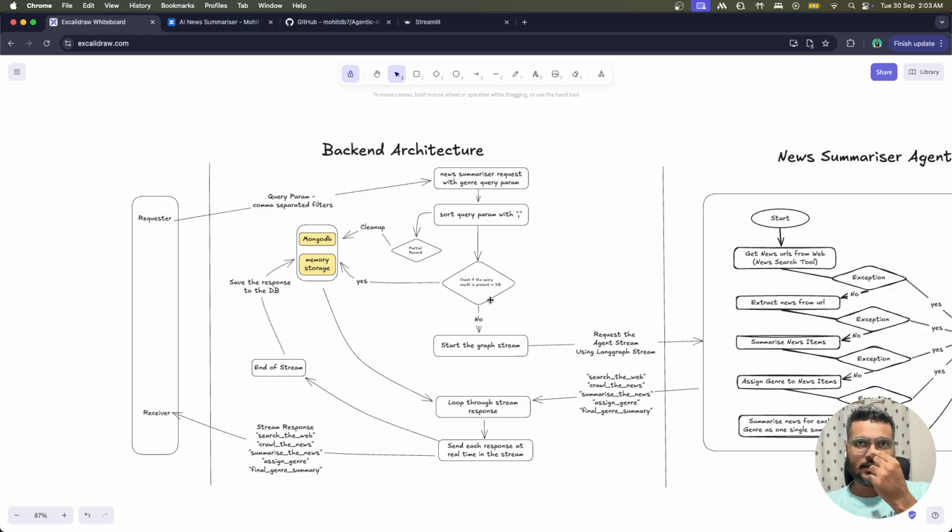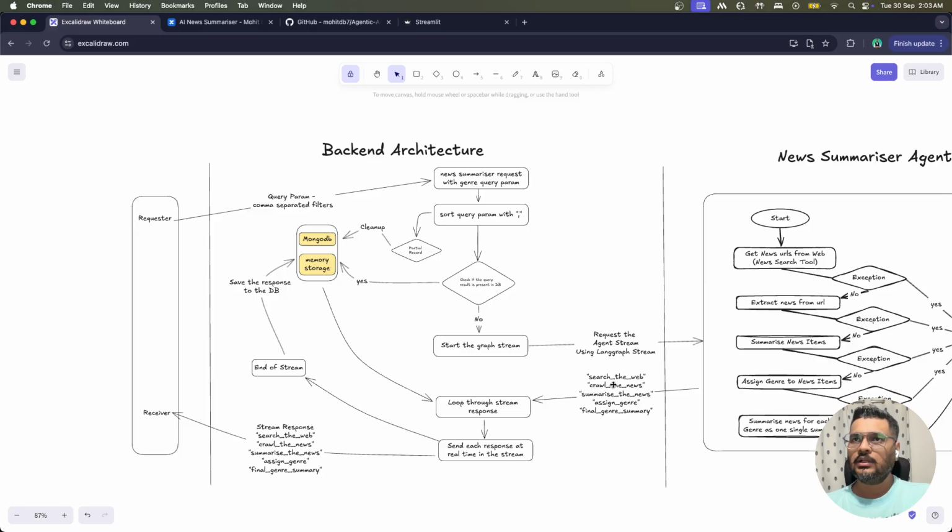Okay, then it will check in the DB whether that key is present or not. Obviously, if there was a partial record, it must have been cleaned up. If there is no record, then you will directly come over here and make the agent call. The moment you make the agent call, everything is live for you, right? So it will come from the agent, and the agent will actually give you these five different streams for you, right?